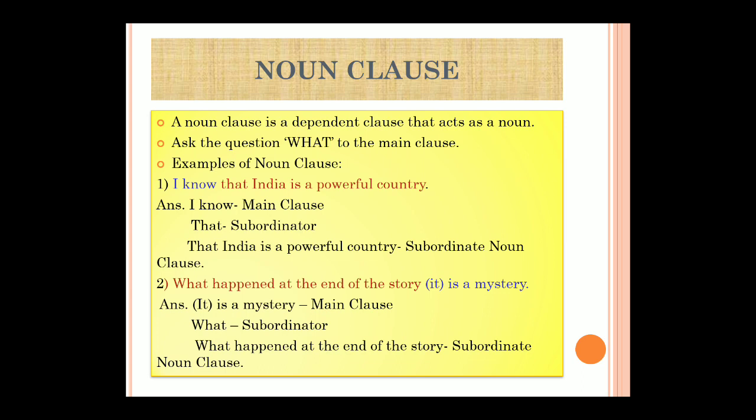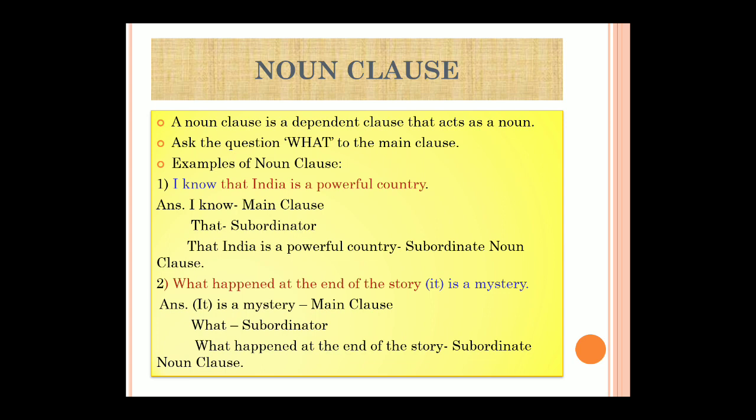We have a subject, and we also have a verb over here. "Know" is a finite verb because it will keep on changing if the subject changes. For example, "she knows." That's the reason why it is a finite verb. So the main clause is "I know."